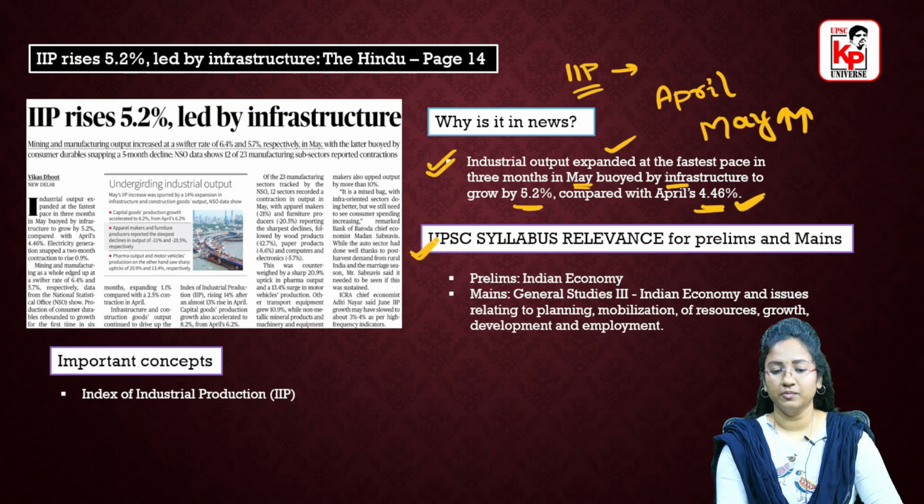The industrial output has definitely expanded, as you can see from the data that we have. Coming to the UPSC syllabus relevance, for prelims it comes under Indian economy, and for mains it comes under General Studies 3: Indian economy and issues relating to planning, mobilization of resources, growth, development and employment. And as we have discussed, the major important concept in this particular article is the Index of Industrial Production, that is IIP.